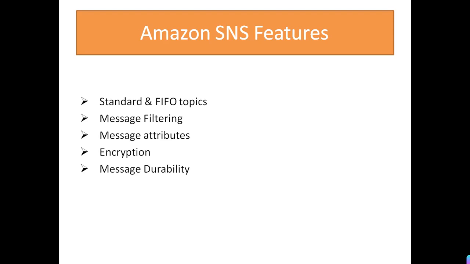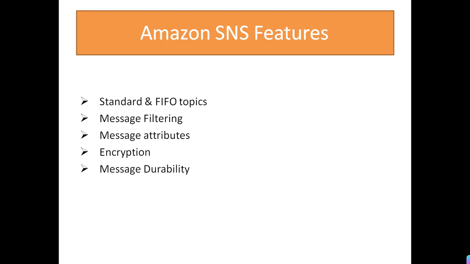Message filtering. By default, a subscriber will receive all messages that are published to the topic. So each subscriber is going to receive every message published to a topic, and sometimes that's not required. We only want to receive a subset of messages, so we can use a filter policy.